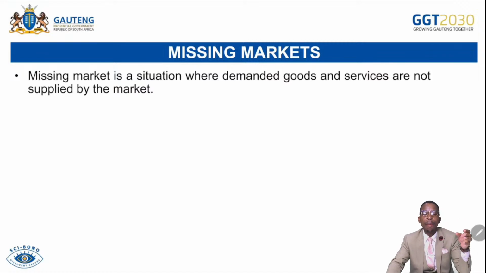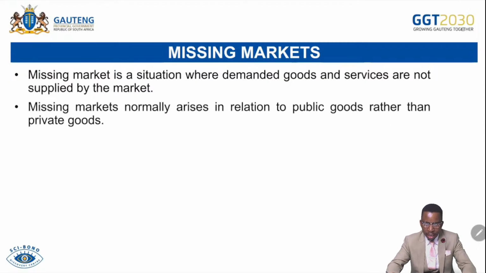For that reason, the supply of those goods is missing in the private sector or the market. So we say there's a missing market. Missing market is the situation where demanded goods and services are not supplied by the market. Missing market normally arises in relation to public goods rather than private goods. So public goods are provided by the government.